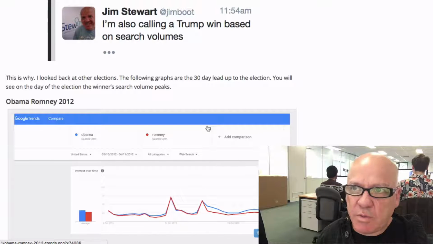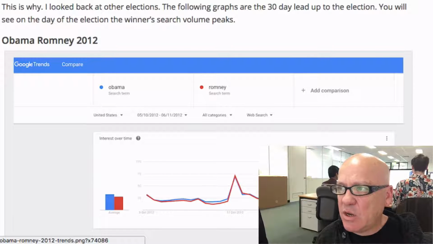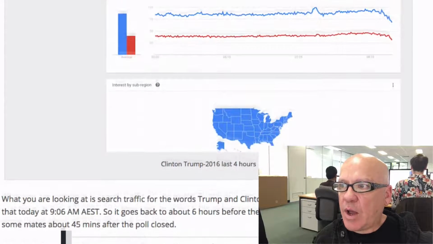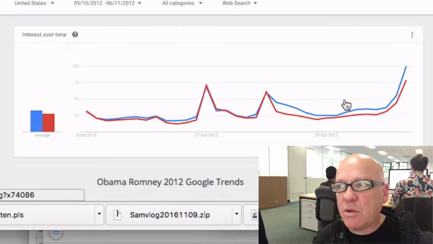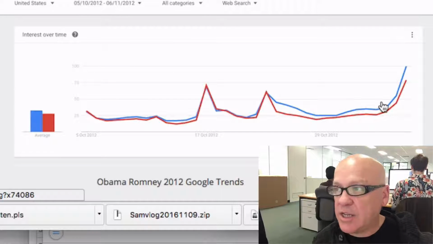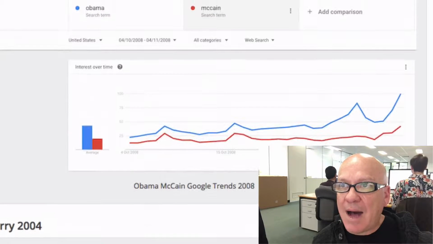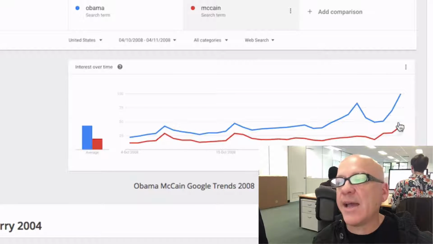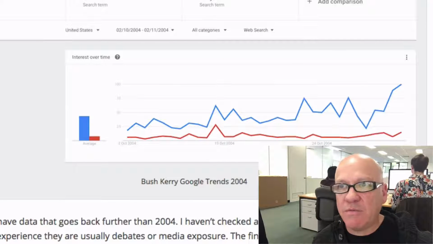But when you have a look at this one, this is 2012, so this is Obama and Romney. And what we see here is on election day, the winner spikes. So this is a month or 30 days prior to actual election day. This is election day here. And the same applies to Obama and McCain in 2008. Same thing. Obama way ahead of McCain there. And then Bush-Kerry way back in 2004, Bush just trampled Kerry for search volume.